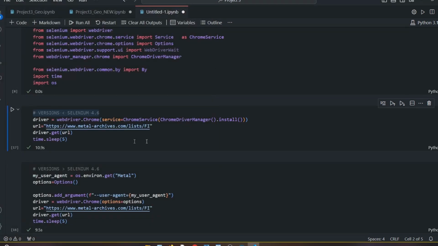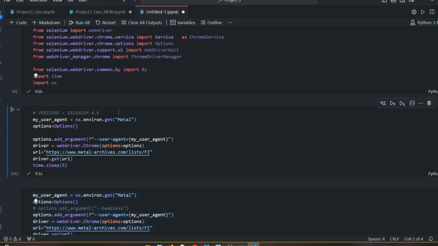For these reasons, I delete this one, and from Selenium 4.6 onwards, I got this option. I use option. I store the password that Metal Archives provided me, just for temporary use, and I call it Metal. Metal is not the password, so don't even try. Metal is the name I provided.